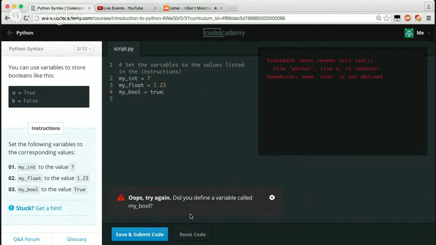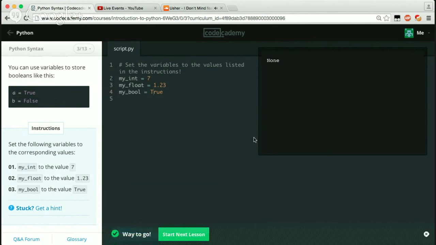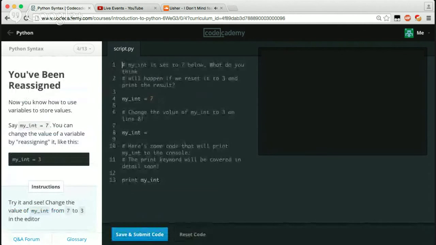So, did you not define a variable called my_bool? My_bool. I did. My_int, my_float. What did I do wrong? Oh, capitalize True. There we go. So I guess Python is pretty picky when it comes to capitalization. And coming from JavaScript and jQuery and these other places, they don't really care for capitalization so much.